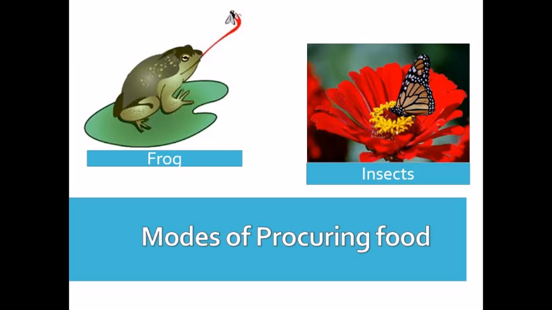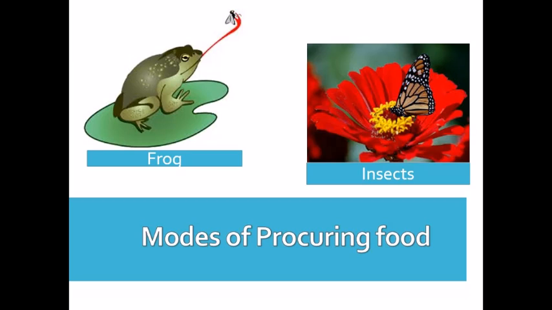Now next we'll discuss the mode of procuring food in insects. Insects like butterflies, houseflies and mosquitoes all have different mouth parts, meaning their mouth parts are modified to form a feeding tube, and these feeding tubes are called proboscis.